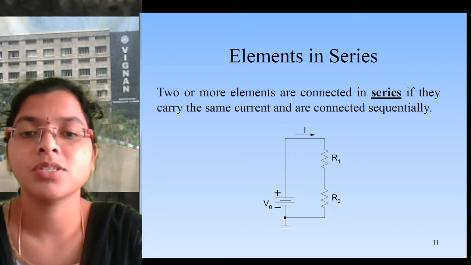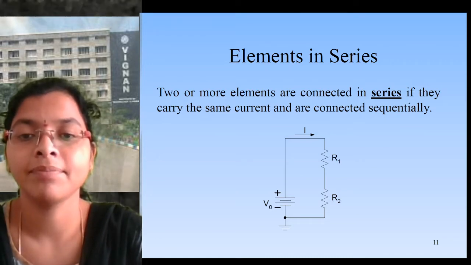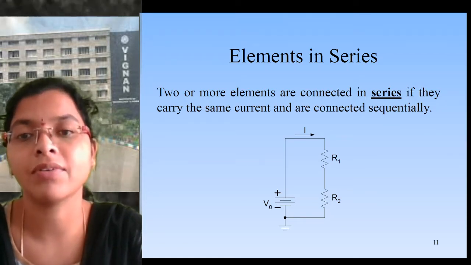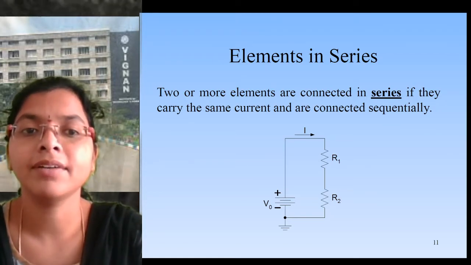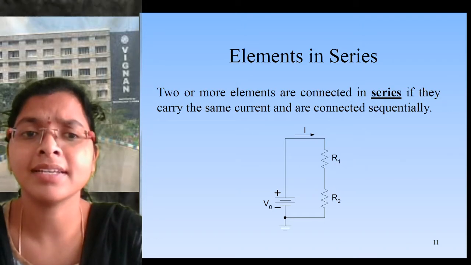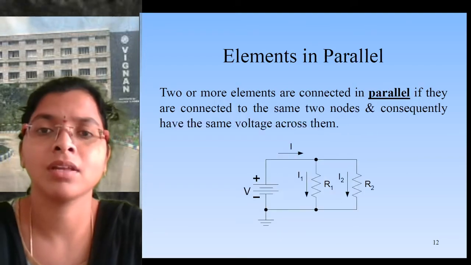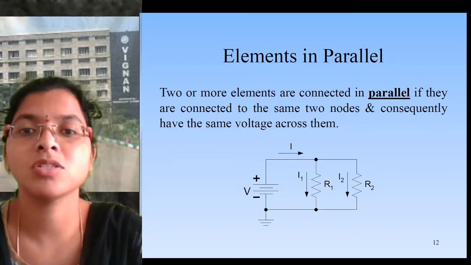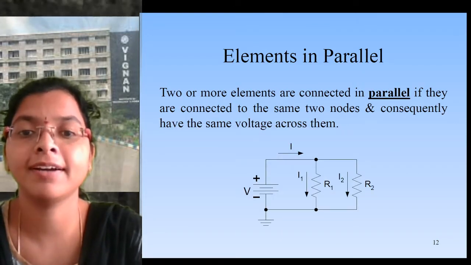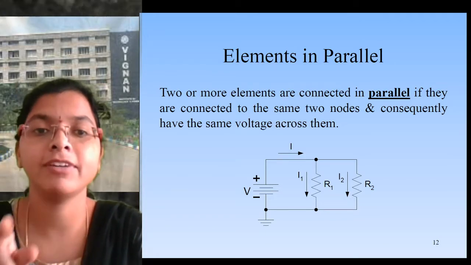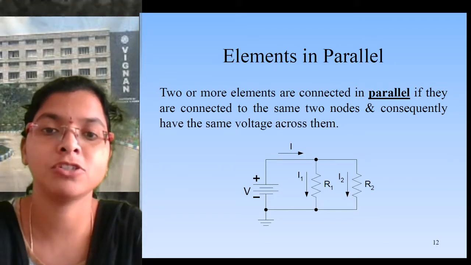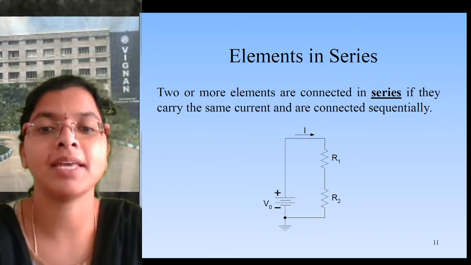The current passing into the network is I, let us take. R1 and R2 are in series connection, right? And V is in series with R1 and R2. If two or more elements are connected in series, they carry the same current, in sequential manner. Current does not divide in a series network, so the current will be the same, as in the previous network I showed.